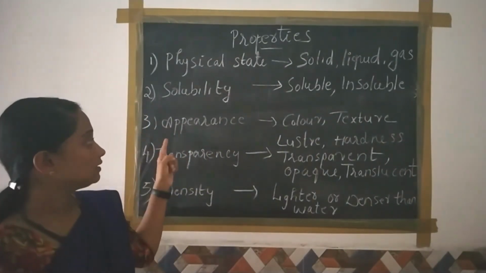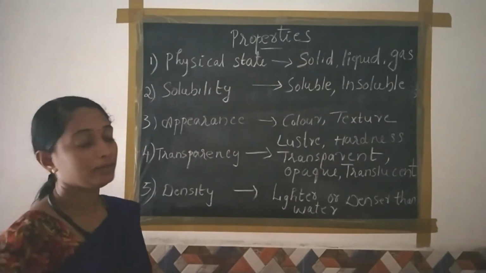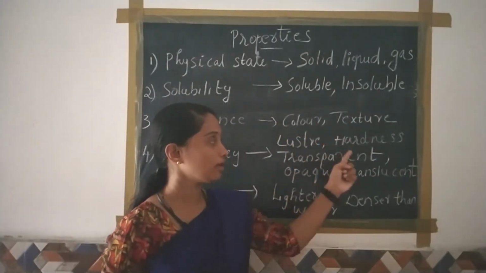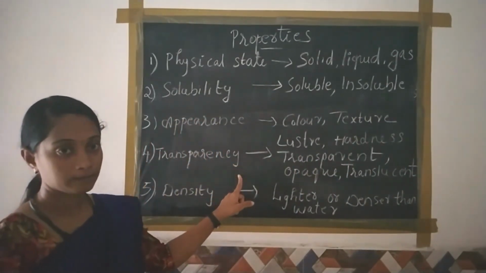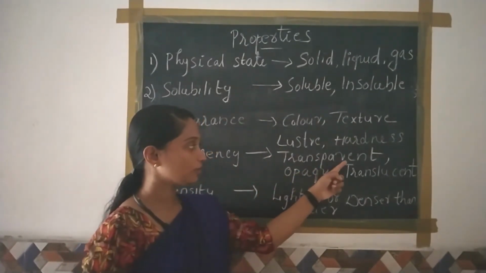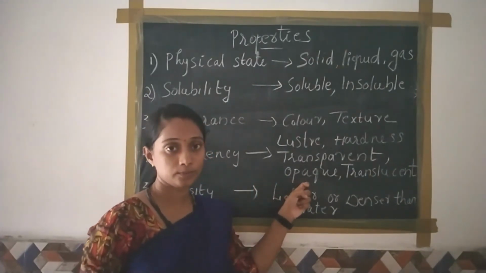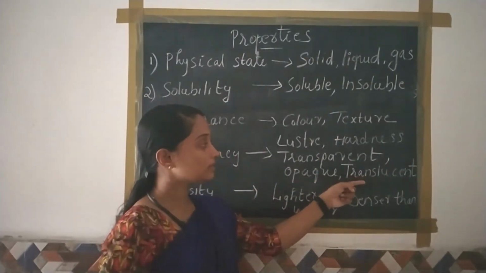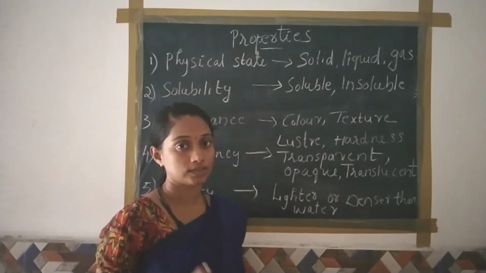And the third one, appearance. The appearance of any material can be described in terms of color, texture, luster and hardness. And fourth one, transparency. Which materials allow light to pass through them? It is named as a transparent material. Which materials do not allow the light to pass through? It is named as an opaque material. And which materials allow only a part of light to pass through? It is named as a translucent material.